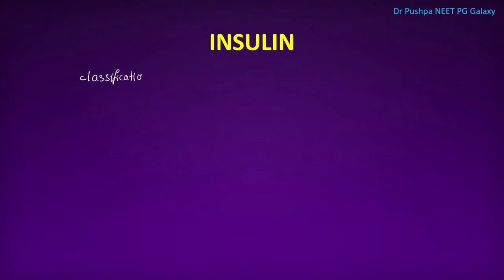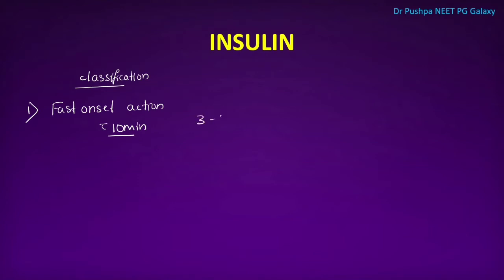What are the different types of insulin? First one is fast onset action insulin. Usually it acts within 10 minutes of injection. And what is the duration of this action?